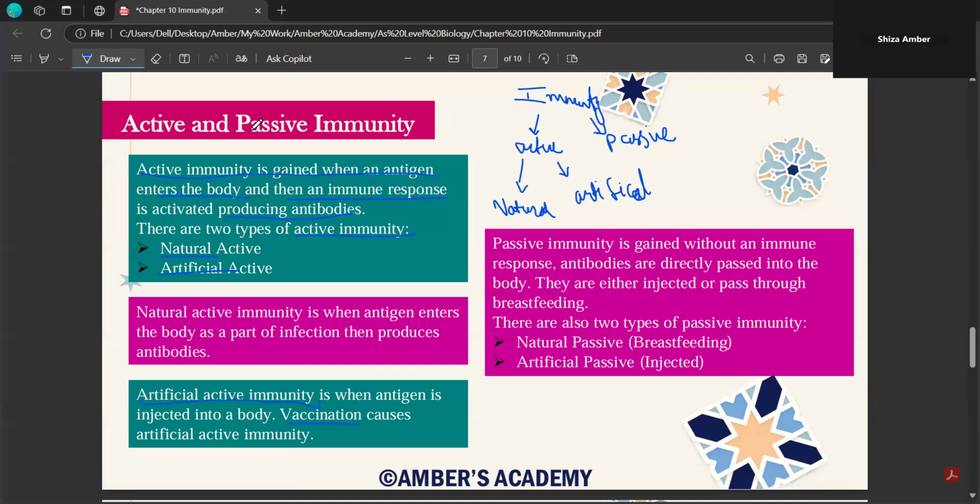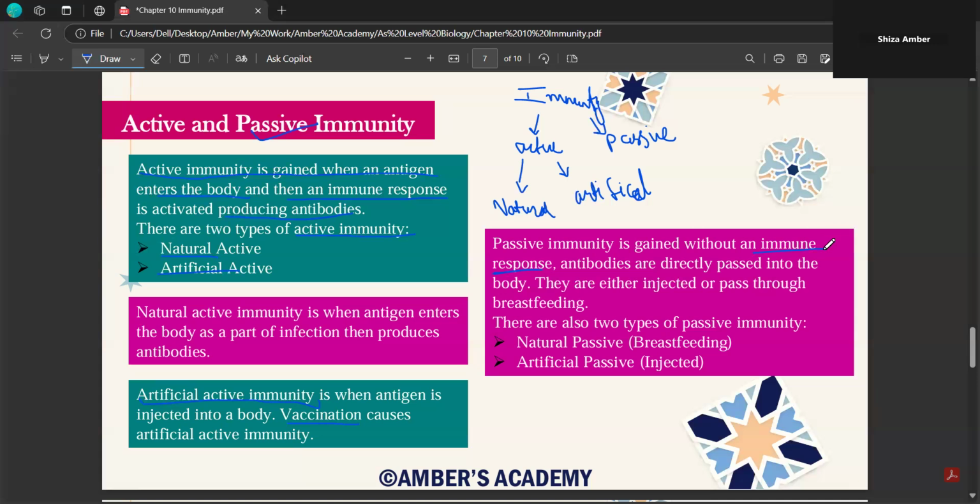Then comes your passive immunity. Passive immunity is again subcategorized into natural and artificial passive. So passive immunity is gained without an immune response. So your immune response is skipped.